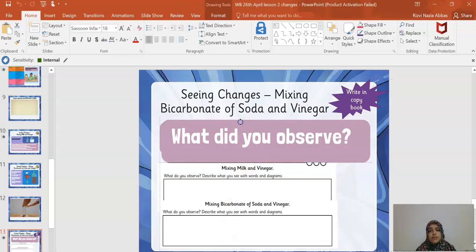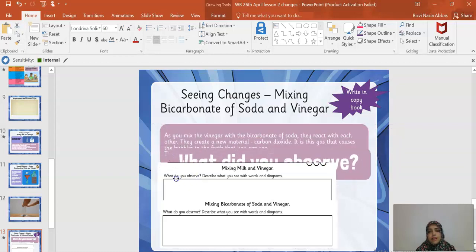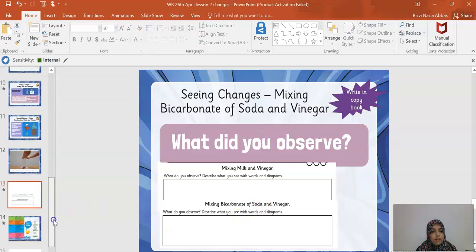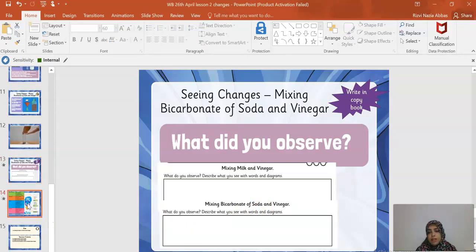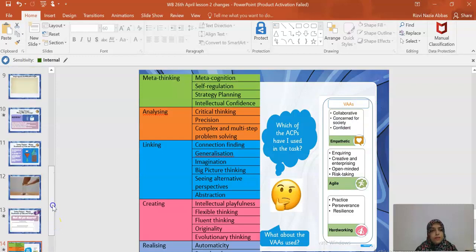If you go to the slideshow, you may be able to see I have described what happens as you mix bicarbonate of soda, but you can check later. Try to write it first on your own and then check to see how you have to describe it. And then write what VAs and ACPs we have used. I hope it's clear now.